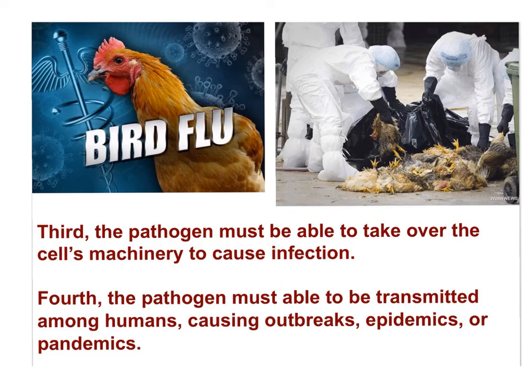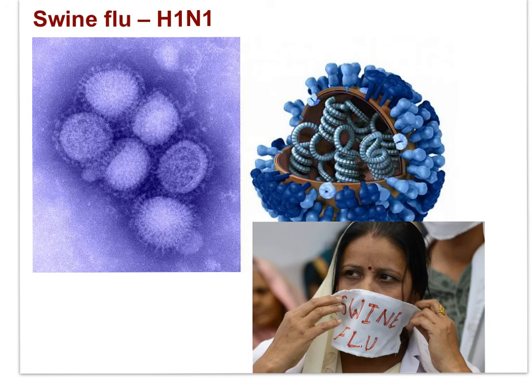H5N1 is a highly pathogenic Asian strain that emerged as a pandemic in birds in 2003-04. It has been commonly called bird flu and has resulted in the culling of hundreds of millions of birds in an attempt to control its spread. There is no evidence that H5N1 can be spread by human-to-human contact, but it's possible adaptation poses a potential human pandemic threat for which vaccines are being prepared. Swine flu, H1N1, is also a virus that has the potential to cross the species barrier.